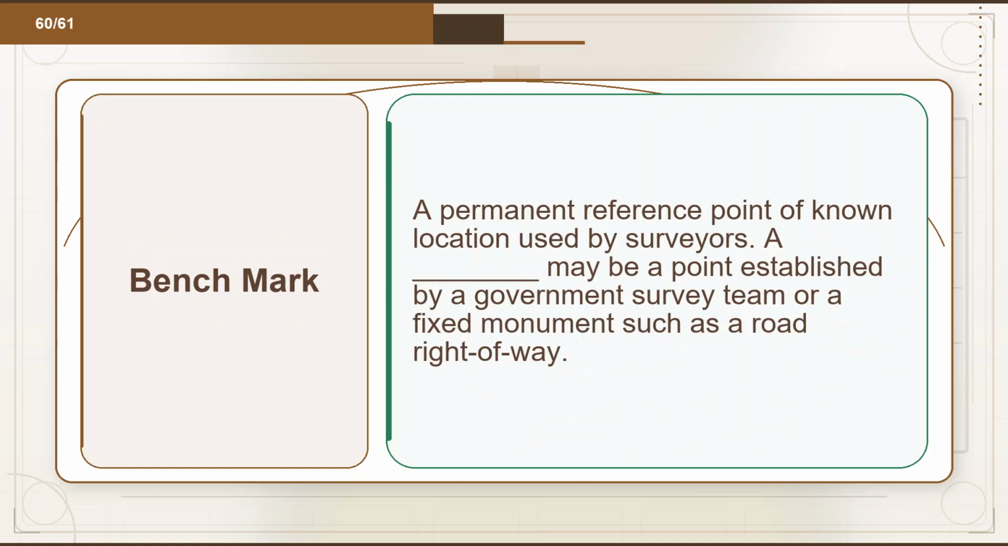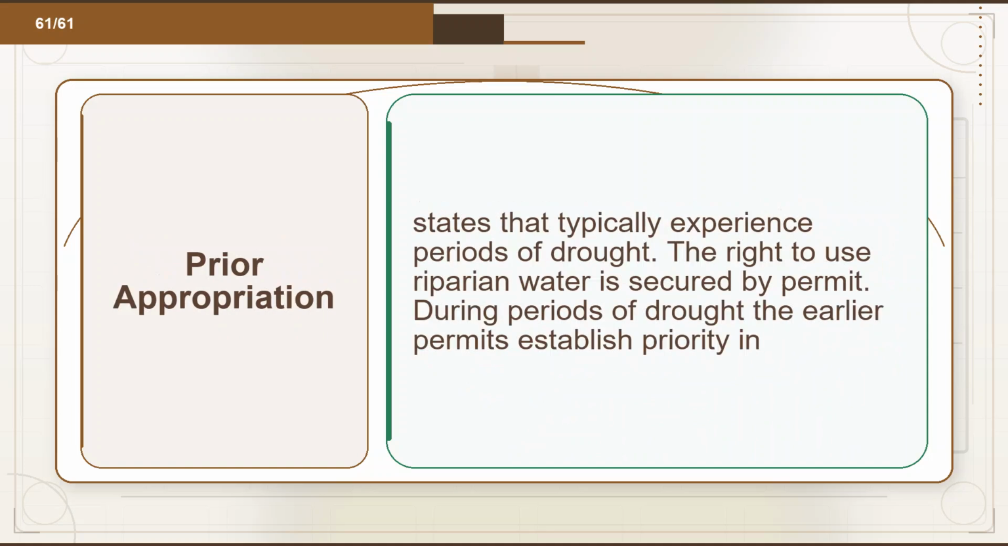Flashcard 60. Term: benchmark. Definition: a permanent reference point of known location used by surveyors. A benchmark may be a point established by a government survey team or a fixed monument such as a road right-of-way. Flashcard 61. Term: prior appropriation. Definition: states that typically experience periods of drought. The right to use riparian water is secured by permit. During periods of drought the earlier permits establish priority in